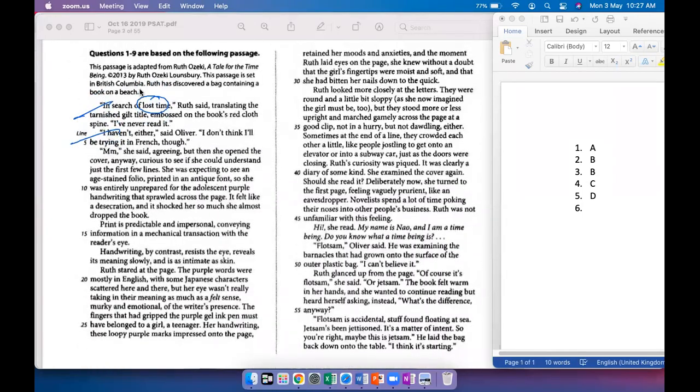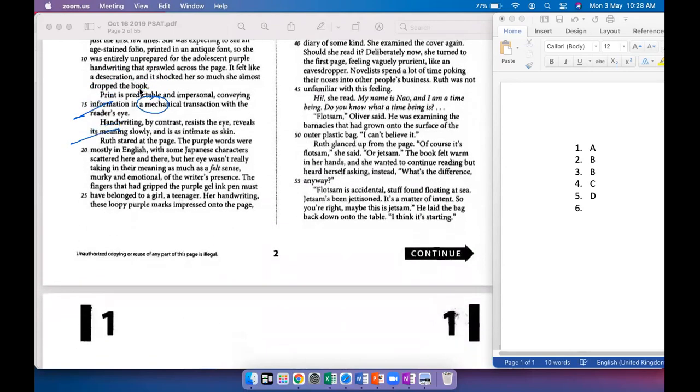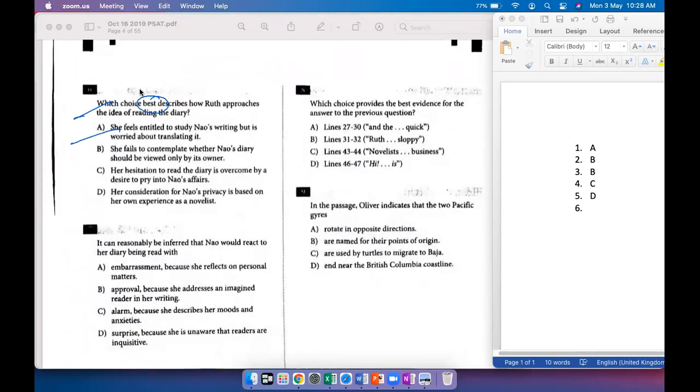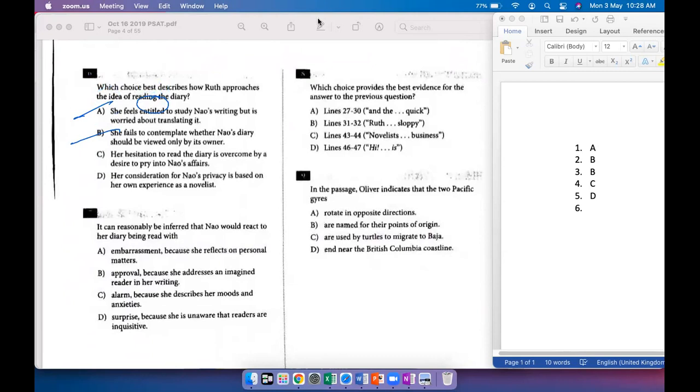What does it say? Because yeah, I don't like C either. Should she read it deliberately? Now she turned to the first page. Novelists spend a lot of time poking their nose. Ruth was not unfamiliar with this feeling. So I don't think that you can say that her consideration is based on her. Yeah, so I would go with C. I'm a little unsure of this, but I think I would go with C.